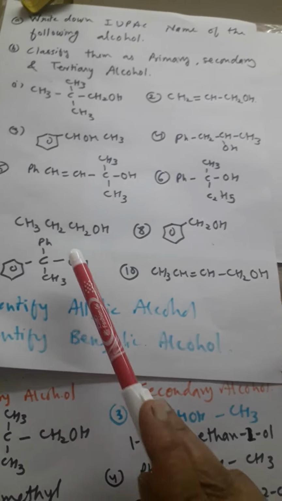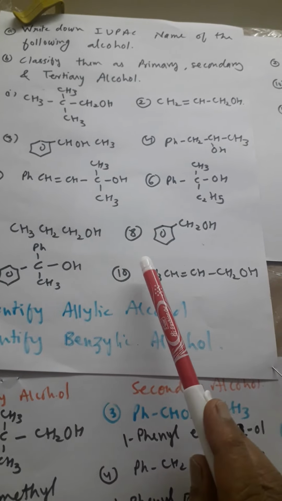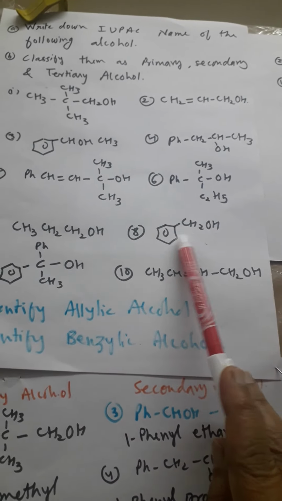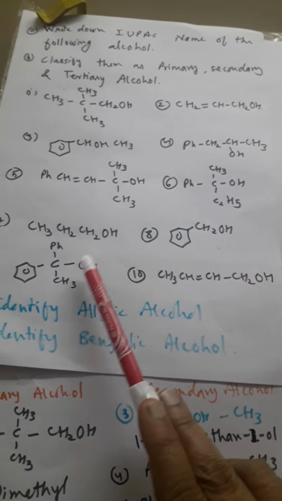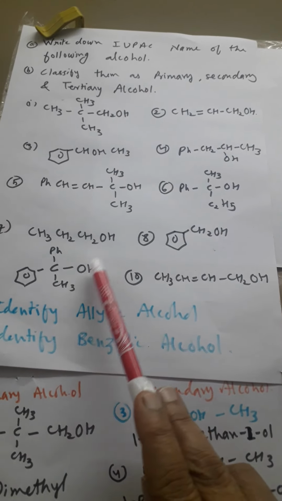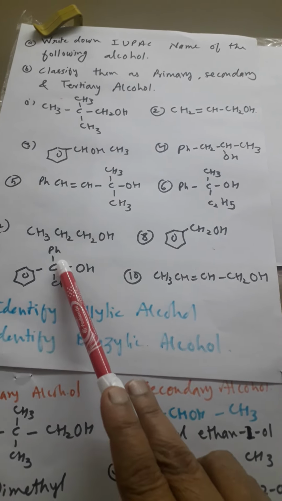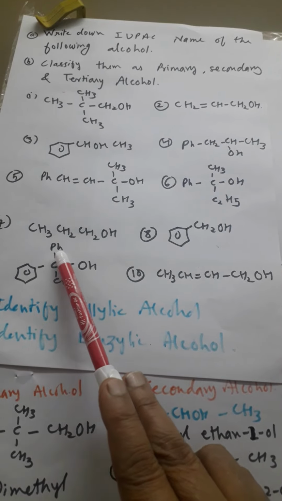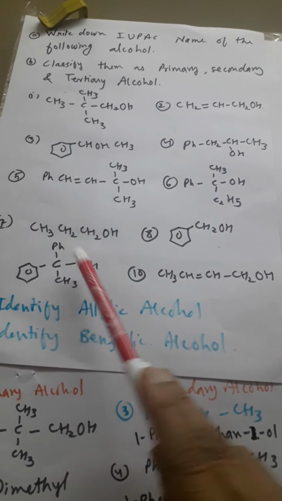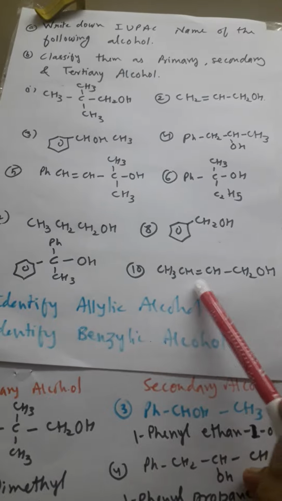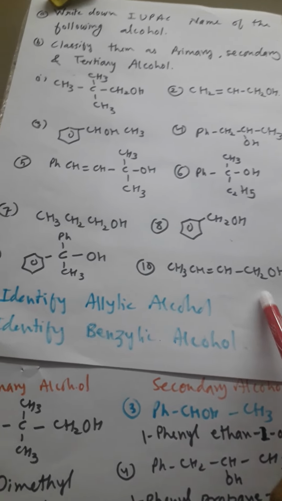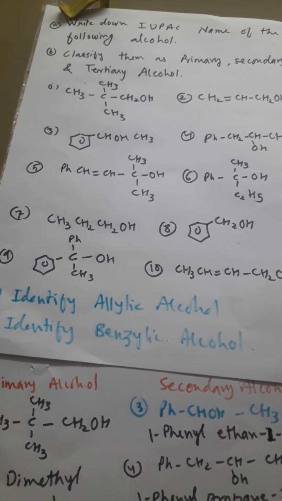and then this CH3, CH2, CH2OH, and benzene ring and CH2OH, and then it is PhCOH, PhCH3. Phenyl group, that is benzene ring; I have not drawn it again. Instead of benzene ring I wrote Ph, and then CH3, CH double bond CH, CH2OH. Okay, so how will you proceed with it? Now I will tell you that.